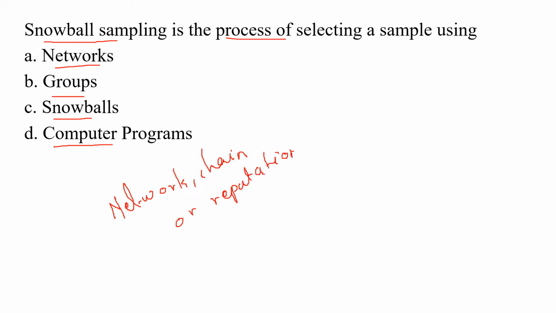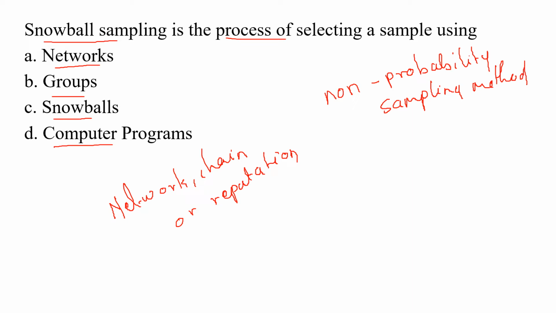reputation sampling method. The snowball sampling, which is a non-probability sampling method, is basically sociometric. Please remember, it is a non-probability sampling method. It begins by collection of data on one or more contacts, usually known to the person collecting the data.